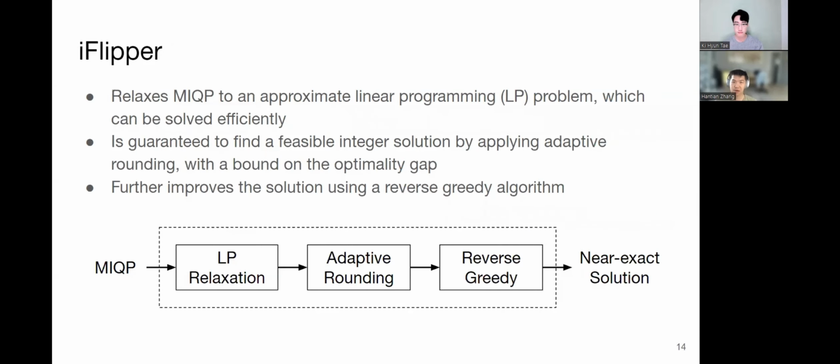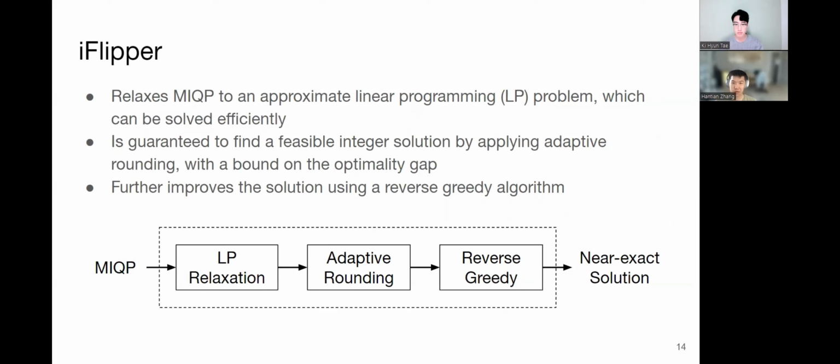iFlipper solves this problem by first relaxing the integer programming into a linear programming problem, which can be solved efficiently by a state-of-the-art solver. The solver will find a feasible and optimal solution. However, the solution cannot be directly used to train a binary classification model because it can contain continuous values and we need the labels to be binary.